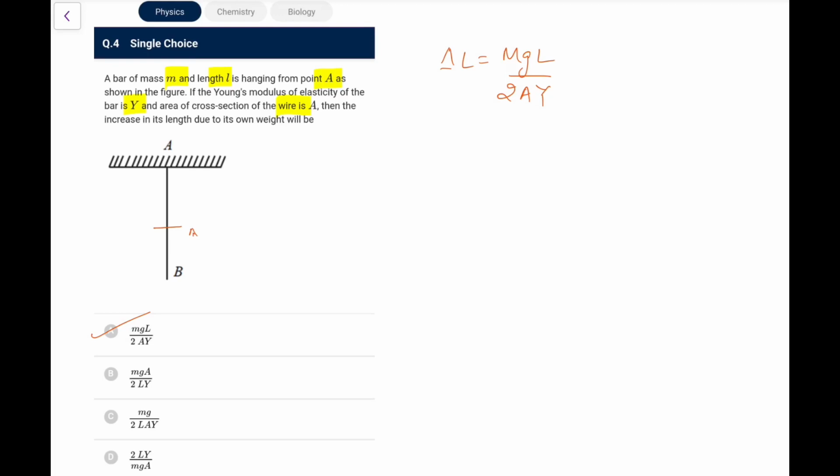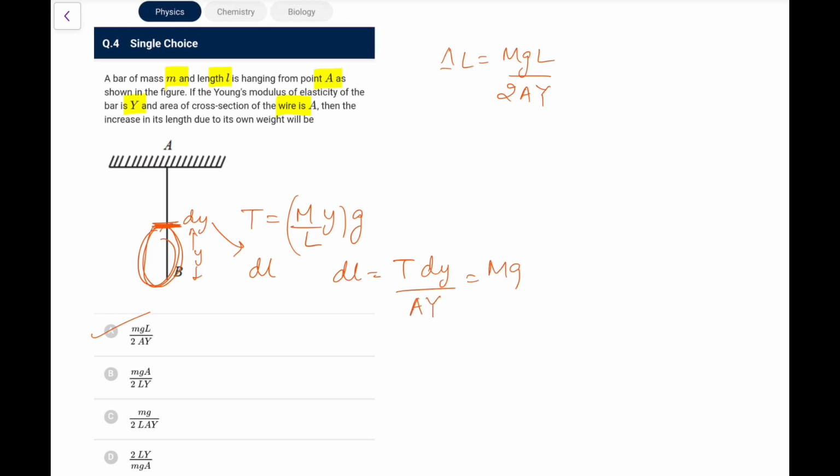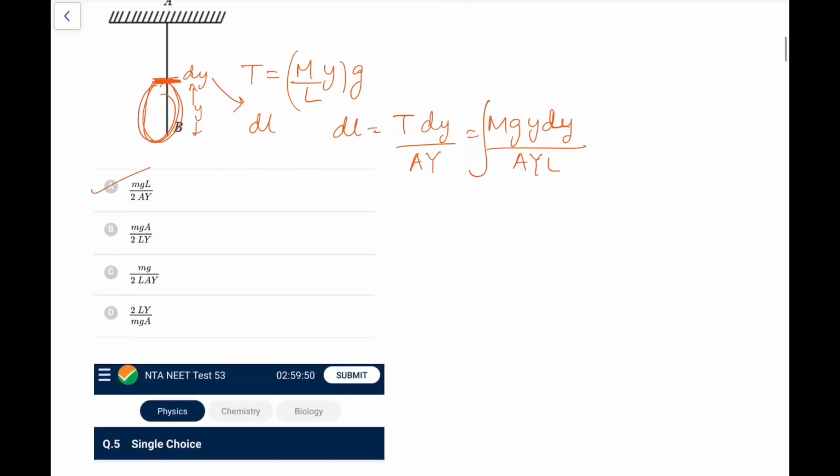You just go at a distance y from here, take an element dy. For this dy, calculate the tension, that will come out as m by L into y, because that is the mass of the hanging part. Total L length has mass m, so m by L into y into g. So for this small dy length, assume dl be the extension, so dl would be T dy upon AY, put it as mg y dy upon LAY, and now integrate it from 0 to L, you will get the same result that I have got above. So just remember it. I ask my students always to just take it as a fact, because it will save time.